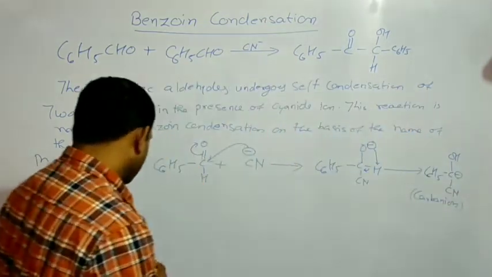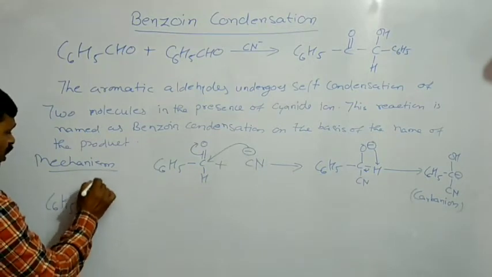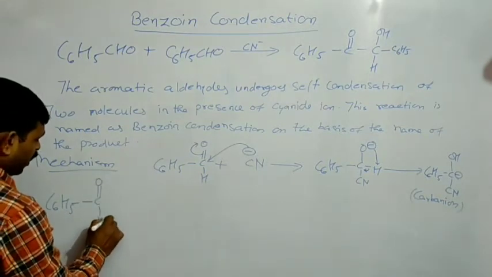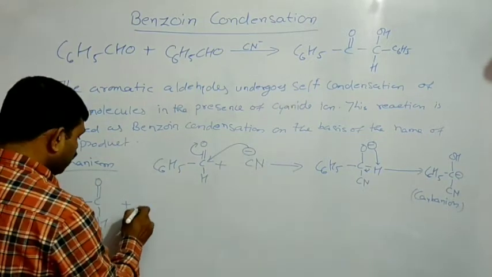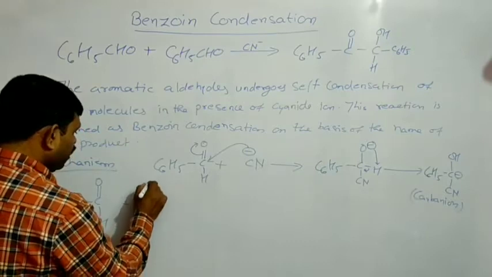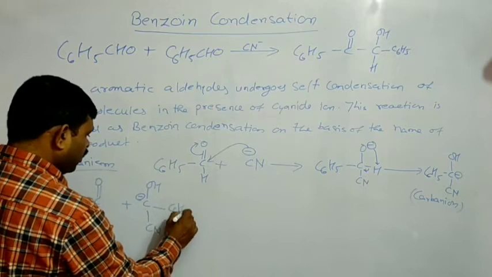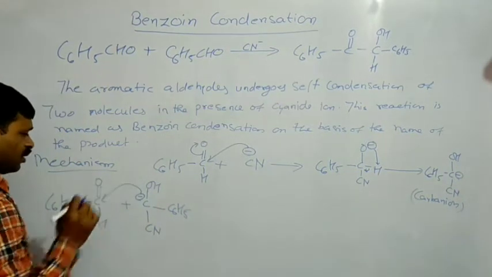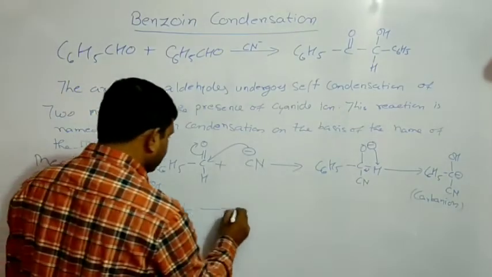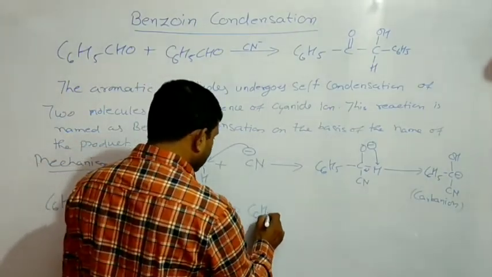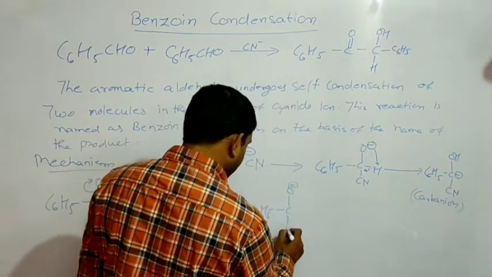Now this carbanion attacks on the carbon atom of the second aldehyde molecule in the following way. You can see this will attack on this carbon atom, electron will shift towards the oxygen atom, and we obtain the product in this way.